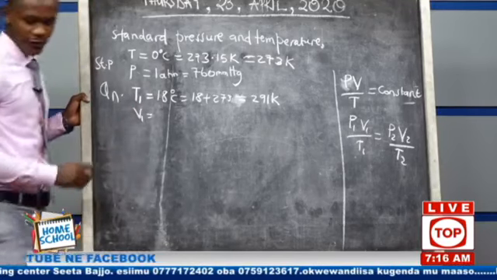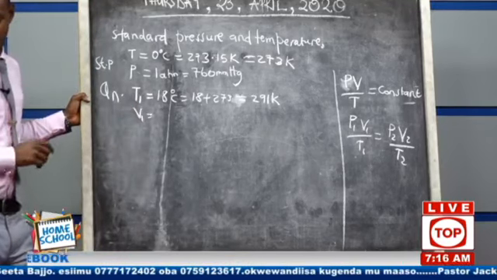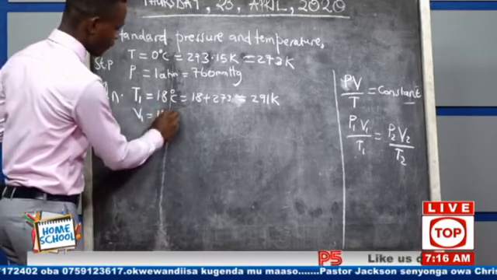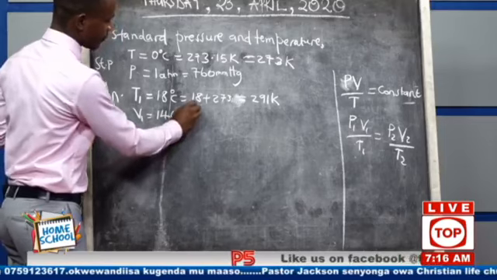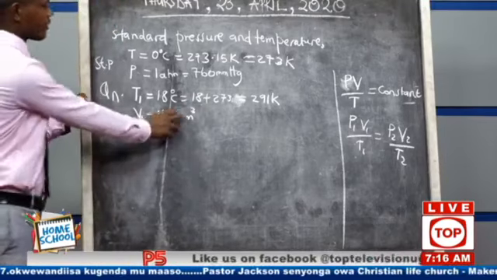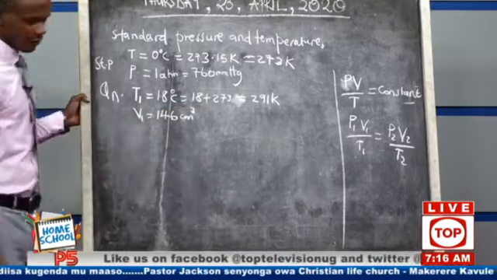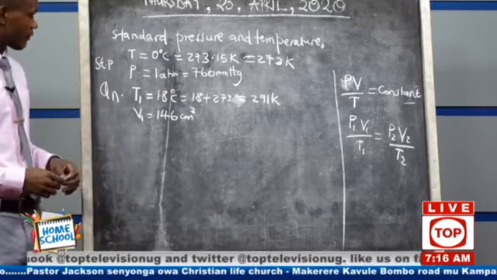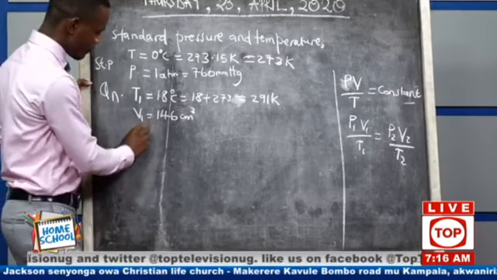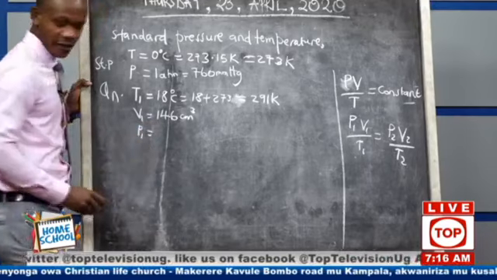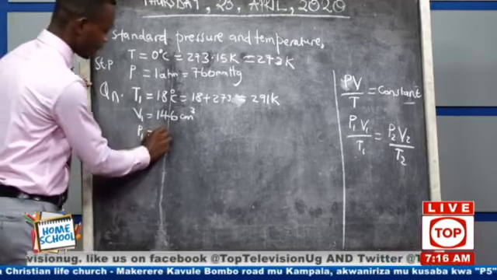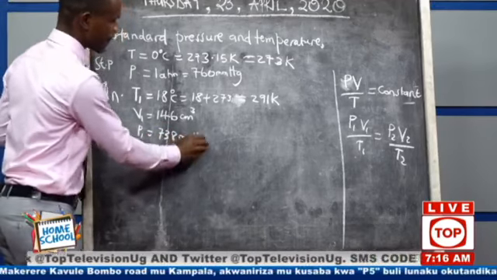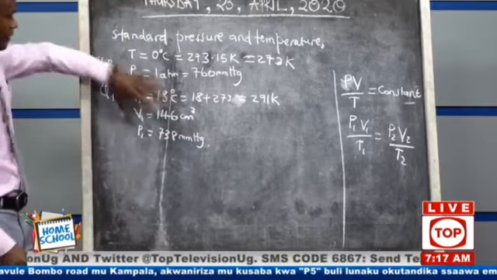Is V1 given? Remember, you're saying a certain mass of a gas occupies 146 cubic centimeter. It is 146 cubic centimeter, not centimeter cube. Okay? Then we have been given what? What else? We have P1. They are saying it is 738 millimeter mercury. That's what they have given us.